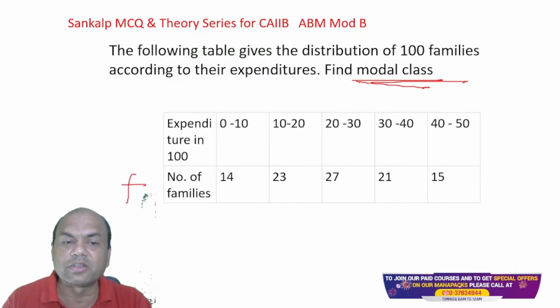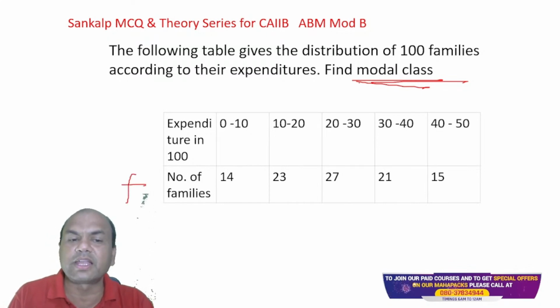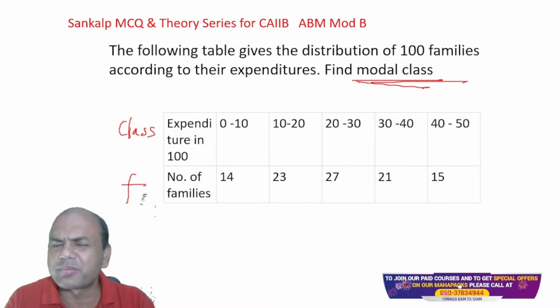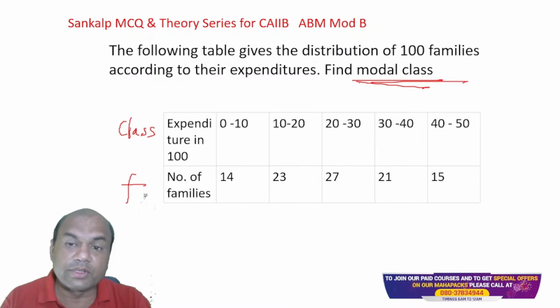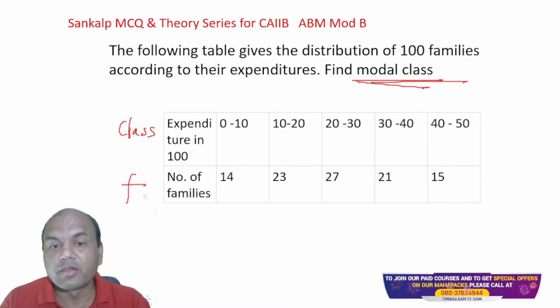Remember, class is always this class, or we call it X also. X or class only, call it X class. Because for this class, we have a class mark. That's a separate part. We'll do this someday else. So, which is the modal class over here? Highest frequency, 27. So, which is the modal class?